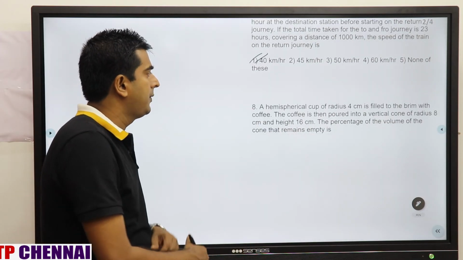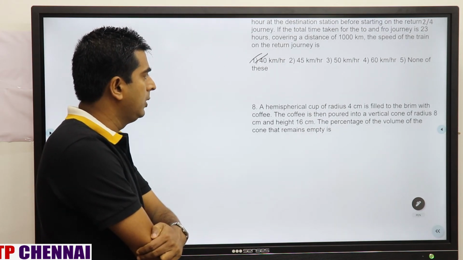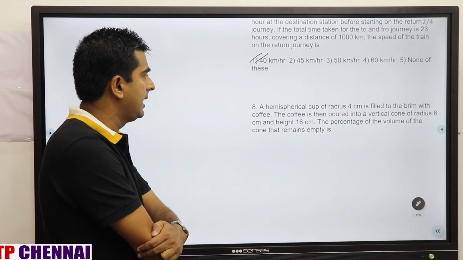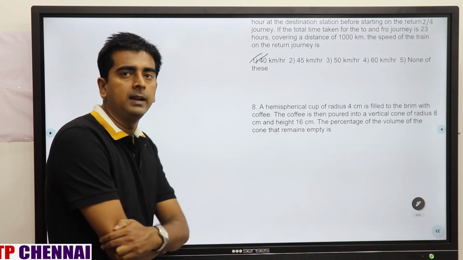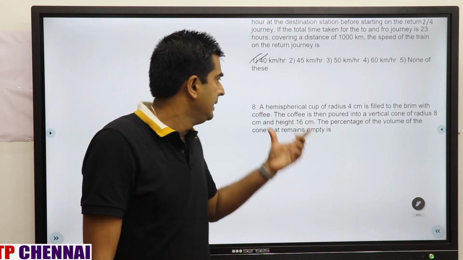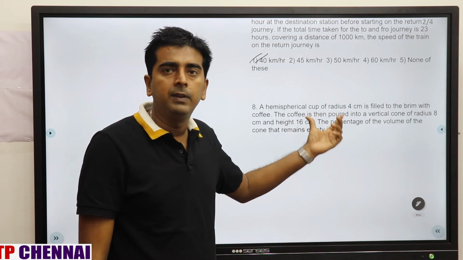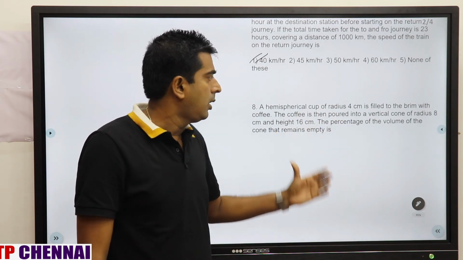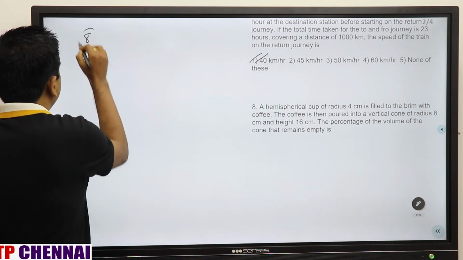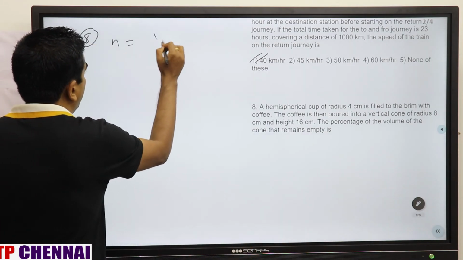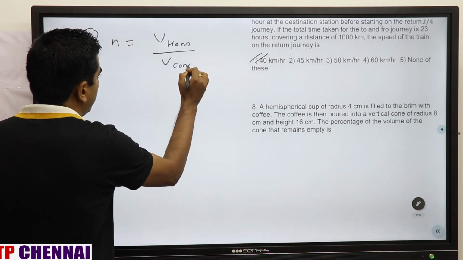So now we see question number 8. A hemispherical cup of radius 4 cm is filled to the brim with coffee. The coffee is then poured into a vertical cone of radius 8 cm and height 16 cm. Find the percentage of the volume of the cone that remains empty. It's a very good question of mensuration. Initially, a hemispherical cup of radius 4 cm is filled with coffee. The coffee is then poured into a vertical cone. So the number of times will be how much? Volume of hemisphere divided by volume of cone.